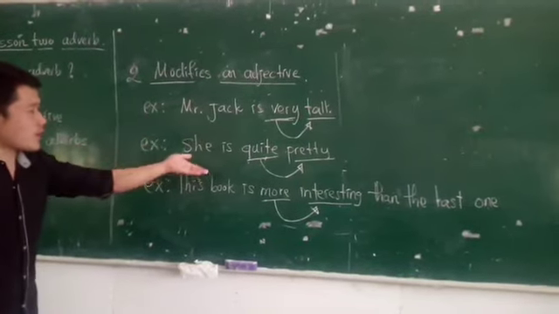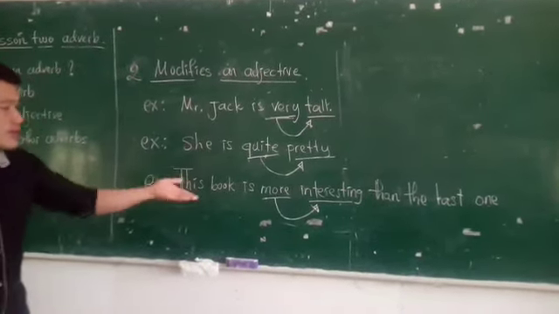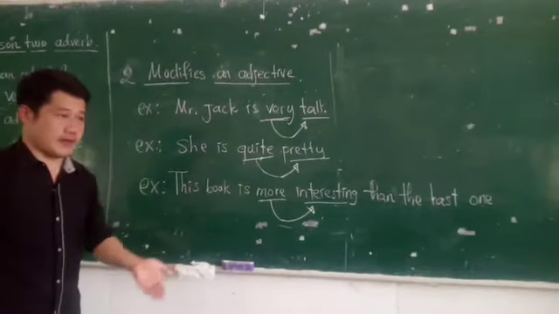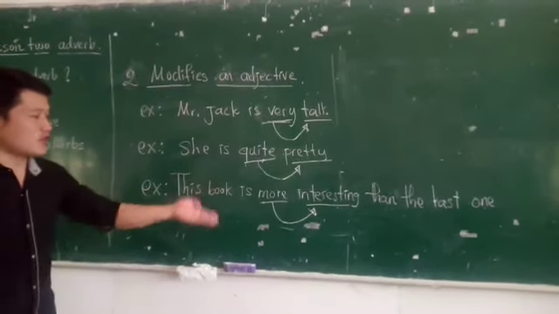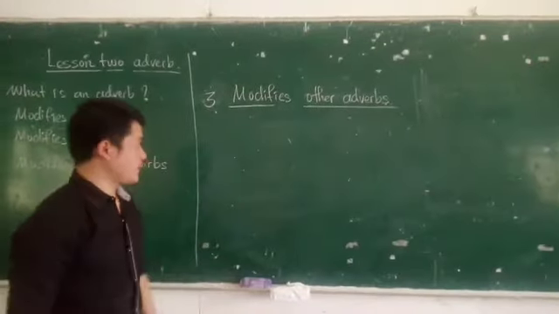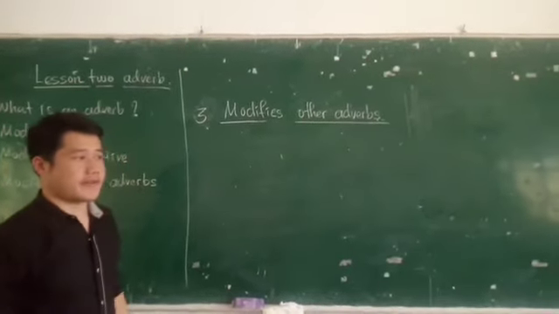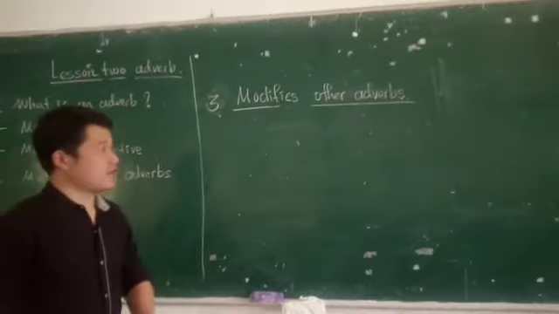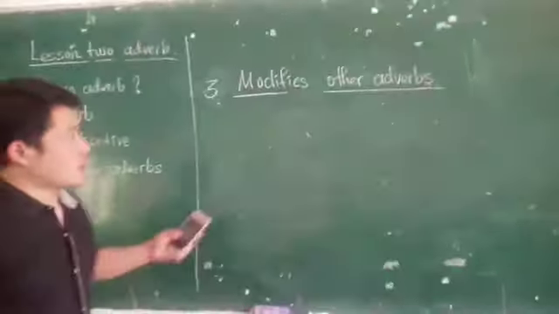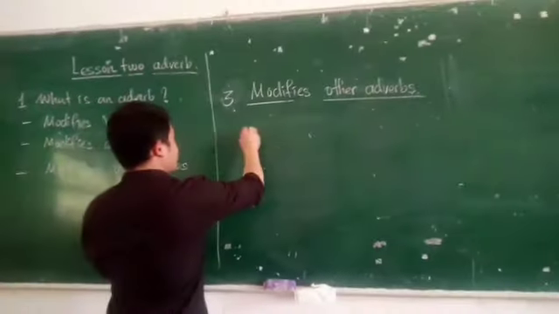She is quite pretty. This book is more interesting than the last one. Okay. Now we talk about adverbs describing other adverbs. Adverbs describe adverbs. Okay. So we're going to look at examples for you.